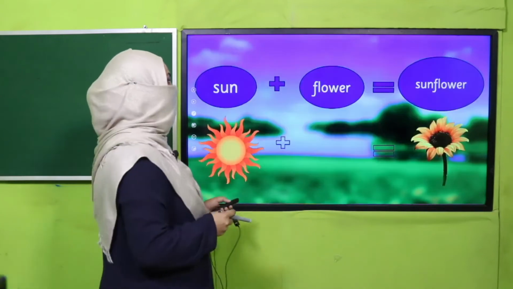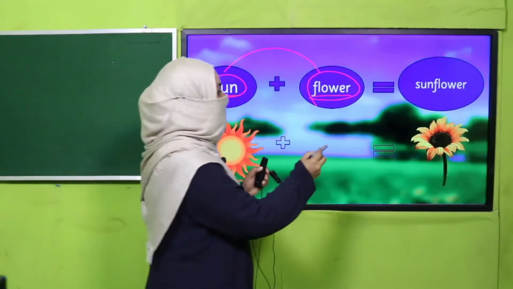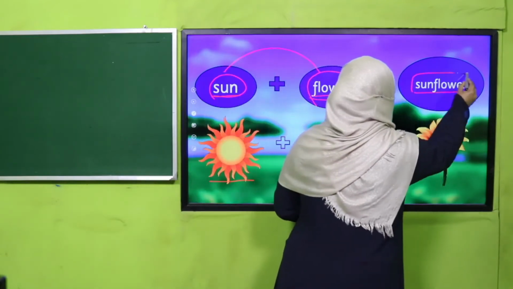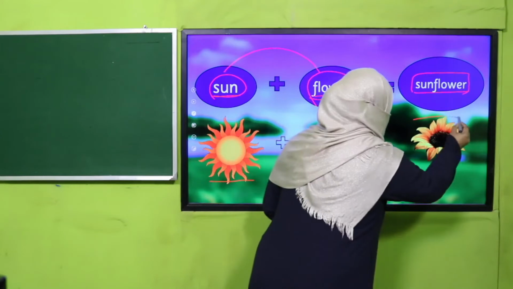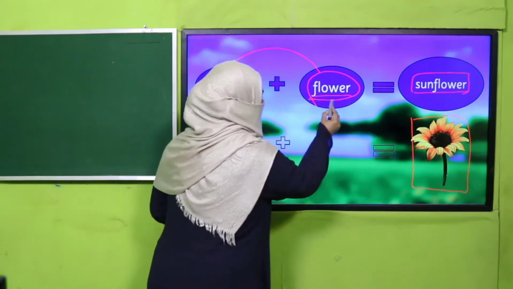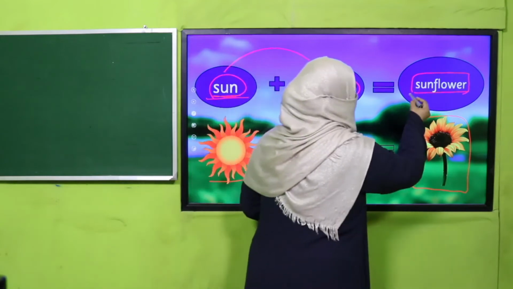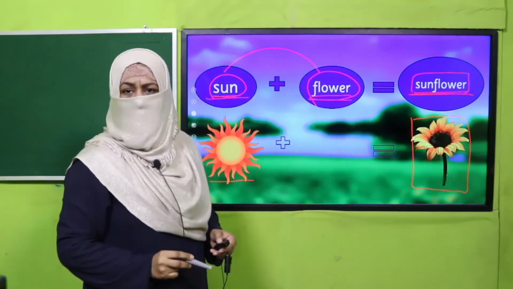Are you getting it? For example, sun. We all know sun. And when I say flower, it can be any flower. When I take these two words separately, each is a word, right? Both are nouns. So when we join them together, we get a new noun, that is sunflower. And when I say sunflower, it doesn't mean any flower. It means only sunflower. So you see, we join two words together and we got a new word. So this word sunflower is a compound word, right?